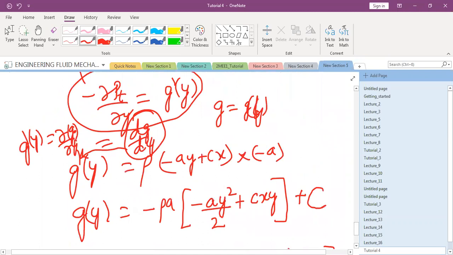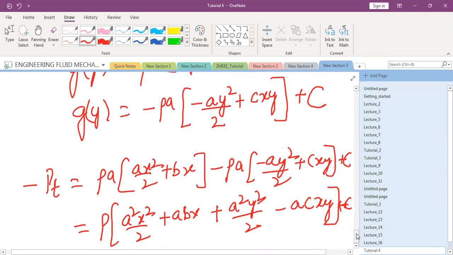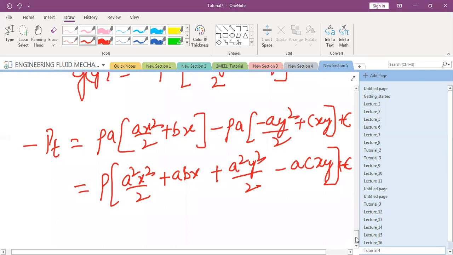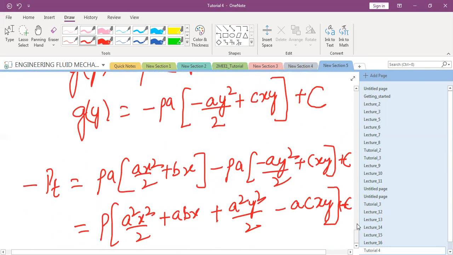I think this is correct or not? There is an extra x here. You check for yourself, otherwise I think conceptually it is understood now how to proceed.